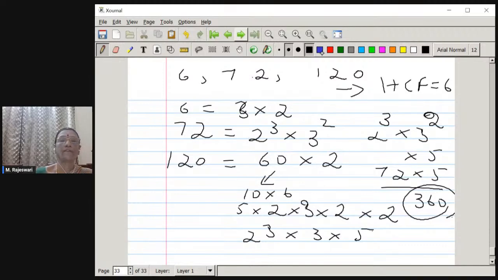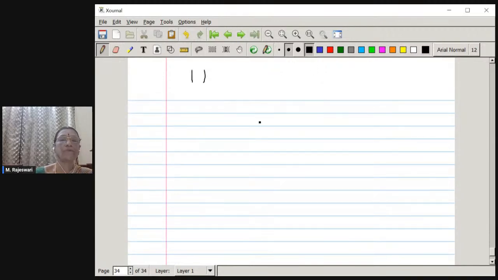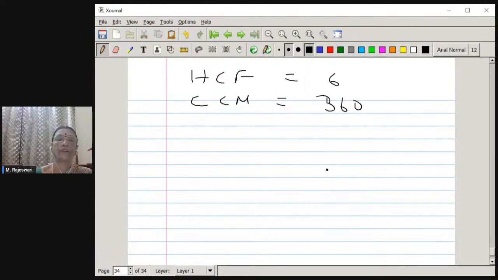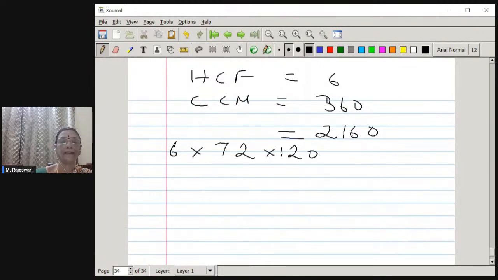Okay, so we have got the HCF of these three numbers as 6, and the LCM of these three numbers is 360, and therefore if you multiply you will get 2160. Now you multiply the numbers 6 into 72 into 120.